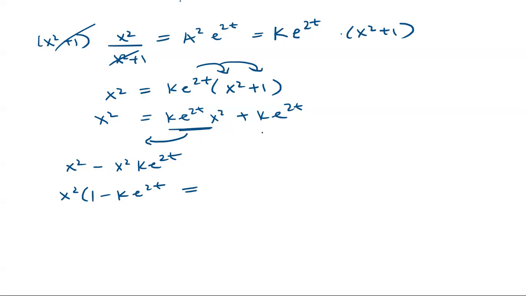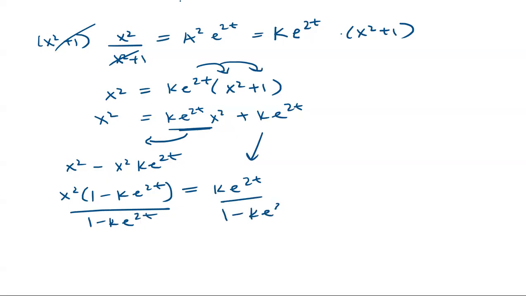And on the right side, we just bring it down. So we have K times e to the 2t. Okay, almost there. Then we can divide both sides by 1 minus K e to the 2t. Okay, so that cancels, leaves us with x squared equals K e to the 2t over 1 minus K e to the 2t.